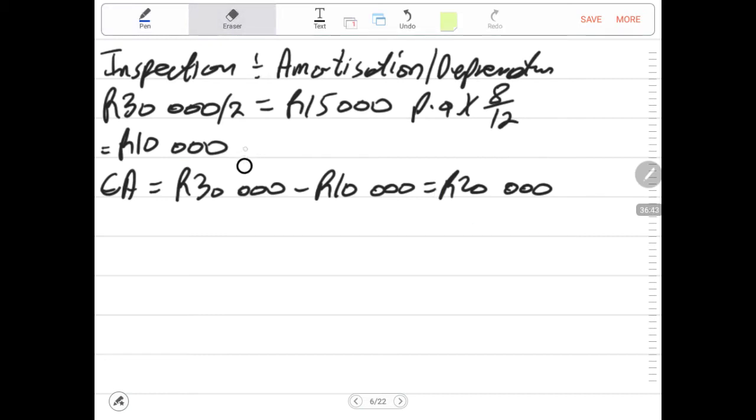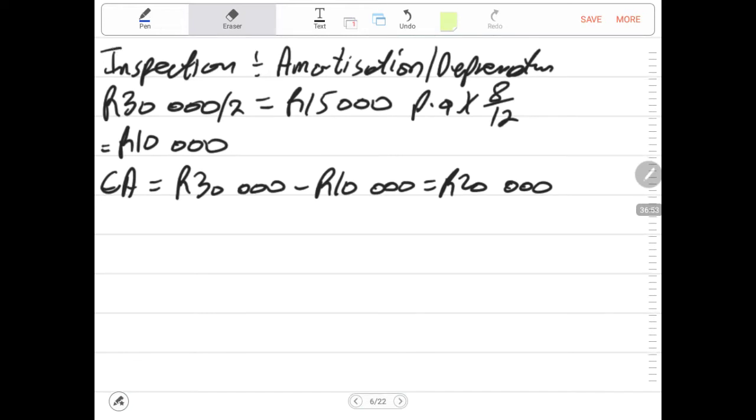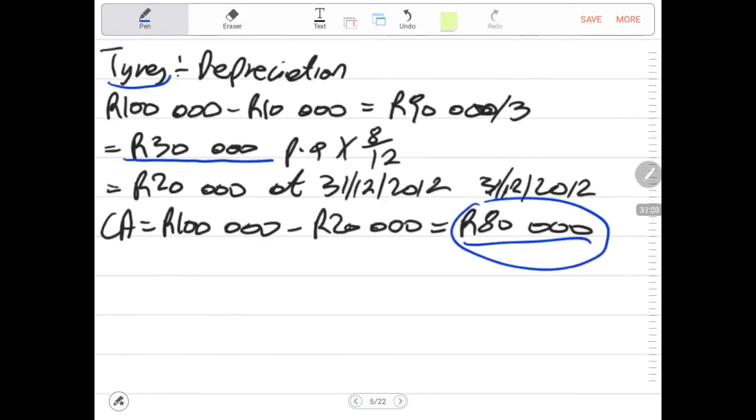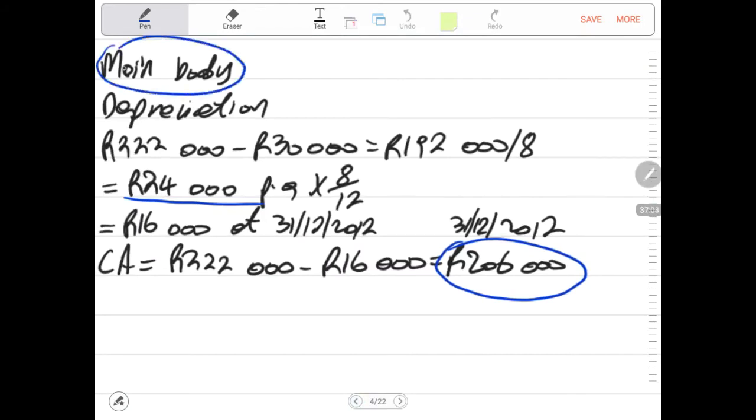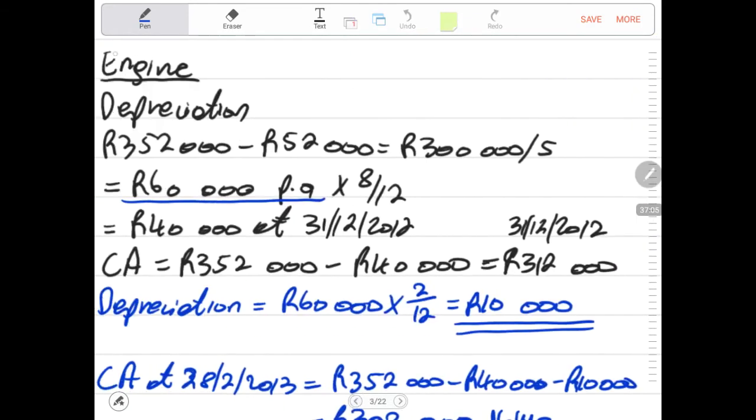Remember, we are just doing the calculation. Sometimes you'll be given a table where you must just paste these numbers in the table. So that will not be a transmesh, because this becomes the column where you'll be recording the 10,000. And this becomes the column called tires, this becomes the column called main body, and this becomes the column called engine.